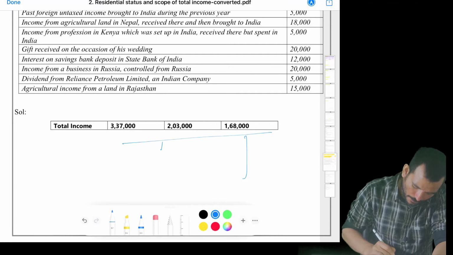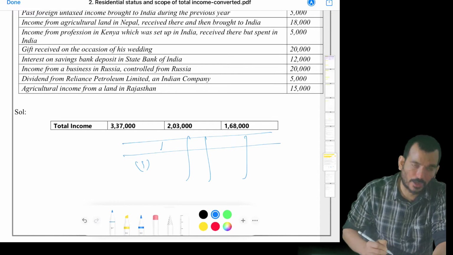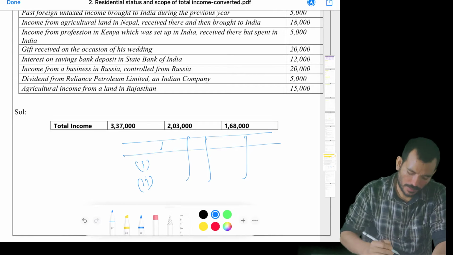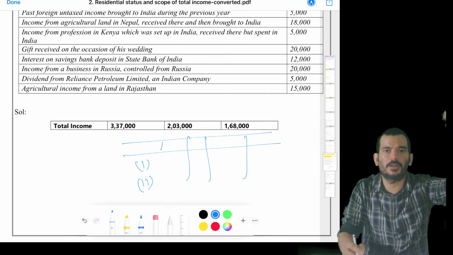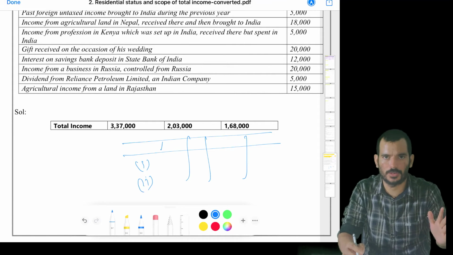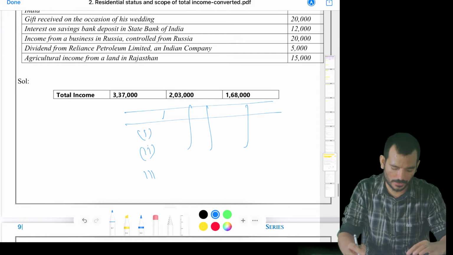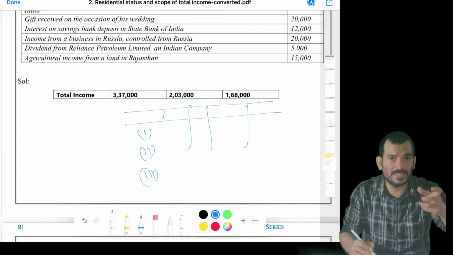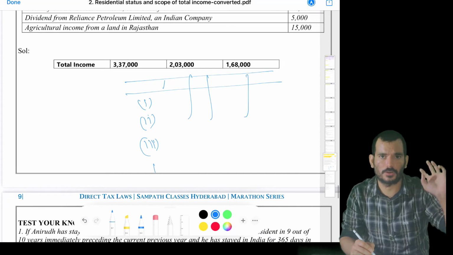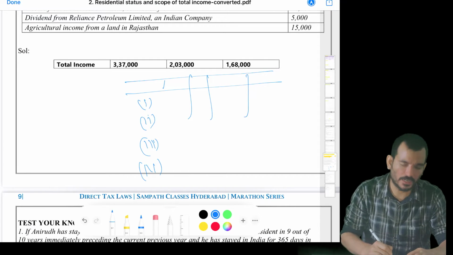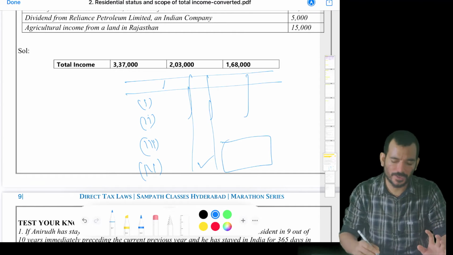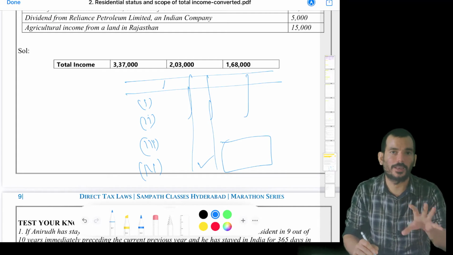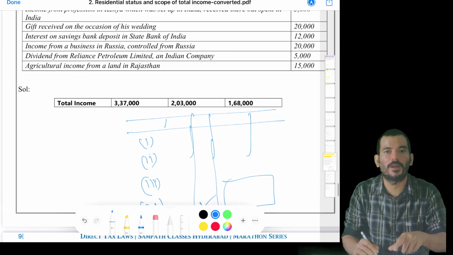In our table there were three. First one is the accrual test. Is it accrued in India? No, that is failed. Is it received in India? No, that is failed. Dividend declared in London, it's not accrued in India. Is it received in India? No, it's not received in India. Third one, is it a business controlled from India? Are you controlling the business? No, we are not controlling. So then only the fourth condition is satisfied. What is that fourth condition? Any other. So under any other, who will pay? Only the first one will pay. The remaining two will not pay. I'm just telling you how you can apply this format for any other question.